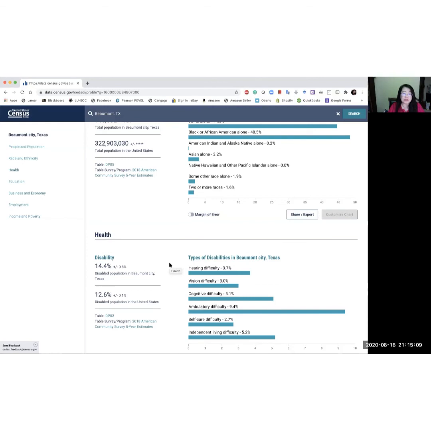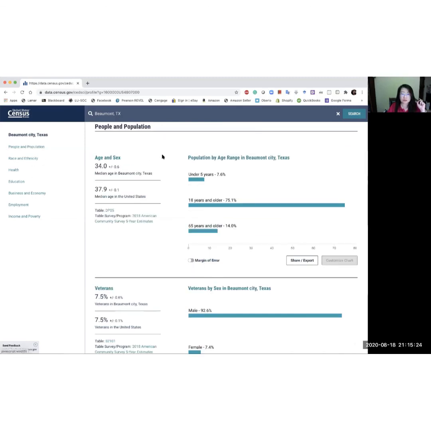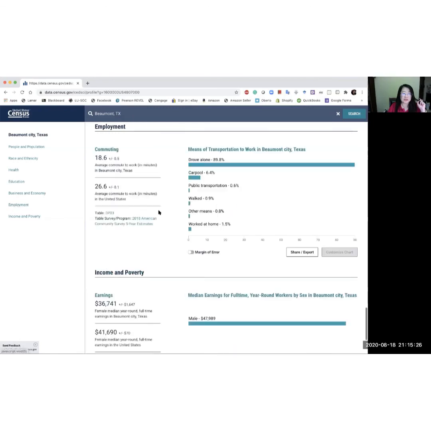Especially, I want you to discuss its people and population, and also the employment situation. On the left-hand side of the navigation bar, you will see the people and population, and you will also see the employment. So just do a summary and discussion about these two pieces of information for the three cities you have found, and that will be the class activity for this week.